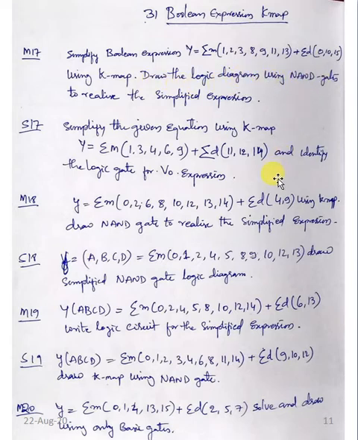So this is one. And what is here? Identify the logic gate for the VO expression. Whatever is solved, that's solved. You need to draw the diagram. Here also, by using NAND gate, you need to draw the diagram. Write the logic diagram for the simplified expression here also, using NAND gate. So this is a fixed question.